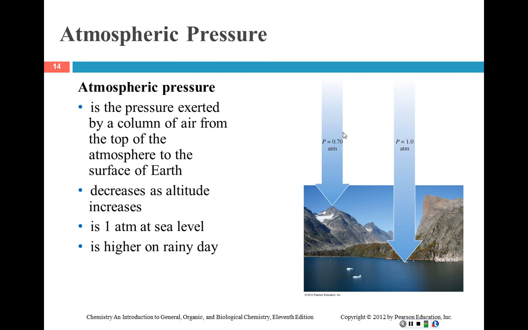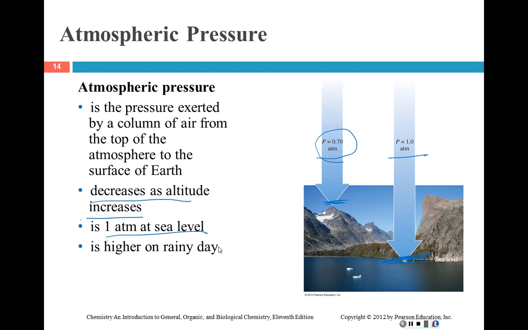So atmospheric pressure is the pressure exerted by the column of air that's on top of the Earth. And that's why if you're at sea level, then it's going to be 1 atmosphere. If you're higher than sea level, it's going to be less. Because just like if you've ever been in Denver or someplace like that, you know when you get to altitude, the air is literally thinner and thinner, and there's less oxygen. So the relationship is it decreases as altitude increases. It's 1 atmosphere at sea level.